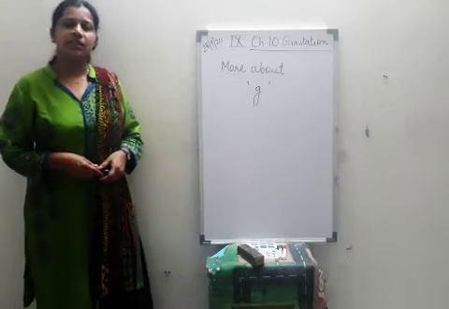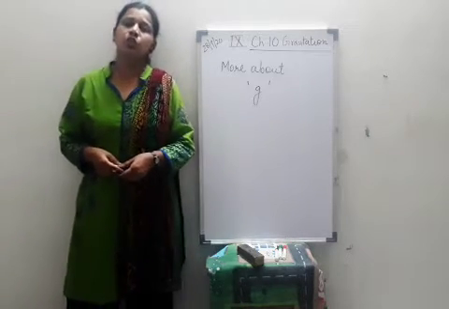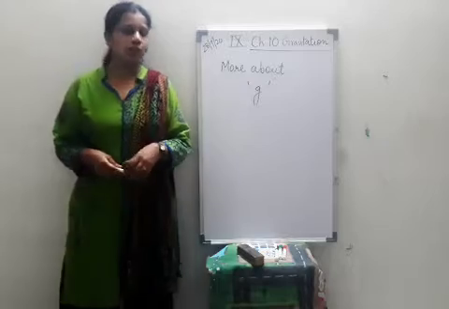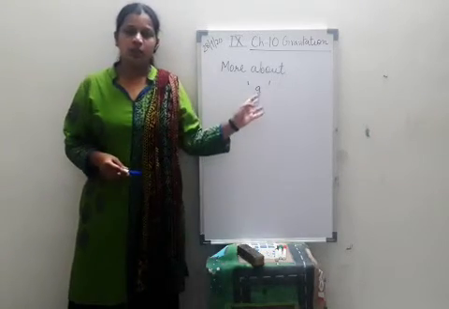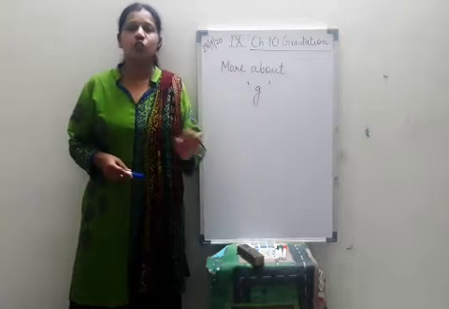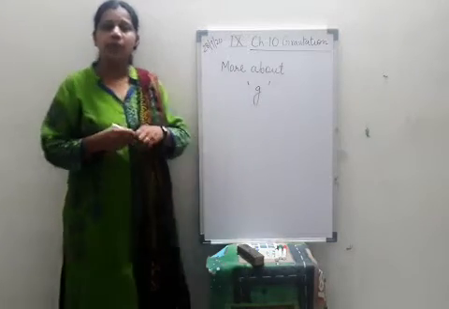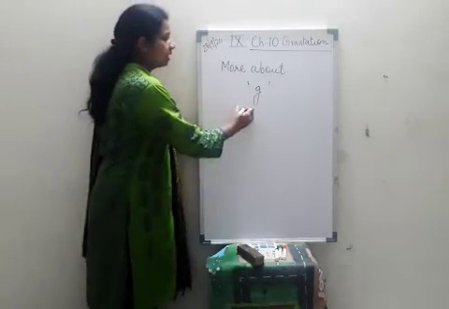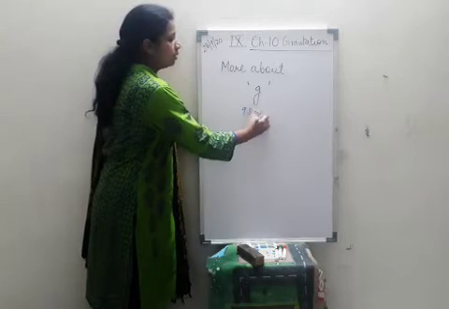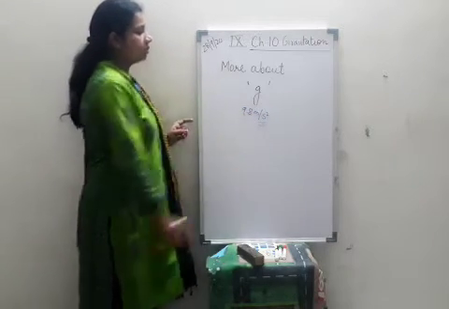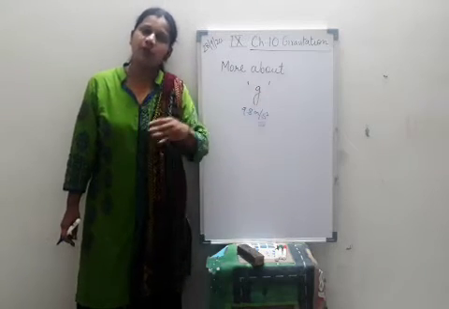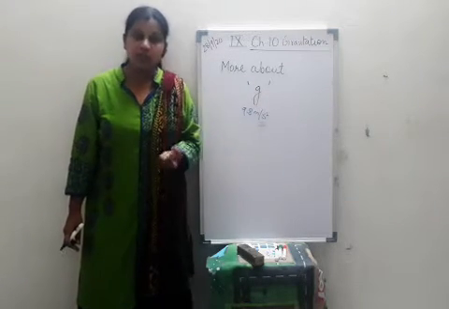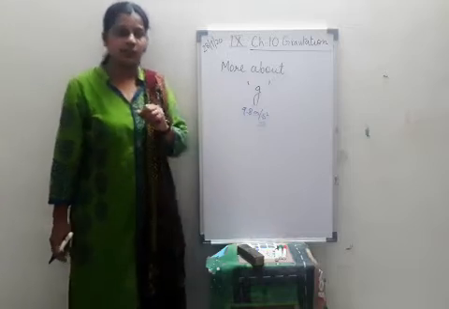In the last lecture we studied acceleration due to gravity. This lecture we will also do more about this g value. Now what is this g? This is acceleration due to gravity, and for Earth the value of this g is 9.8 meter per second square. This is the unit of acceleration, and this g value is different for different planets, because it depends on the mass of that planet and the radius of that planet.